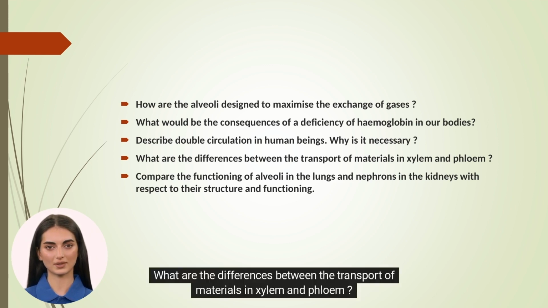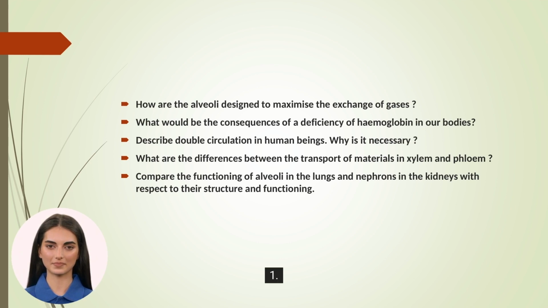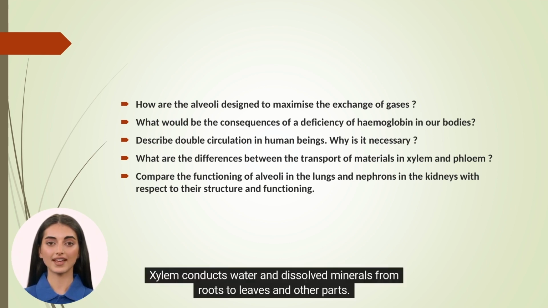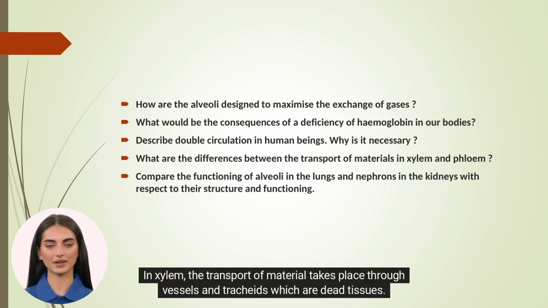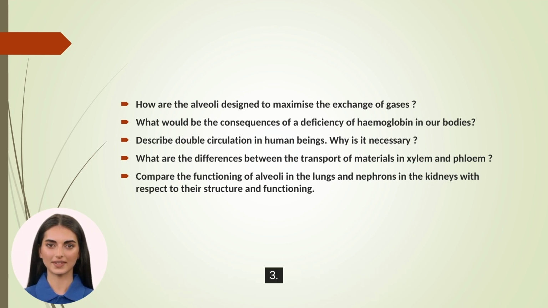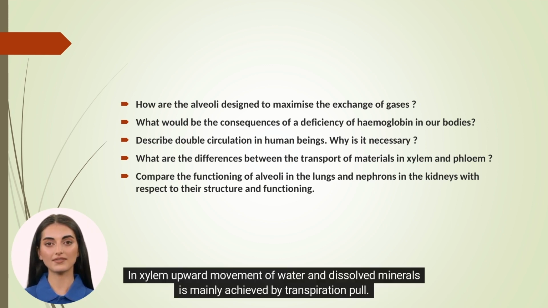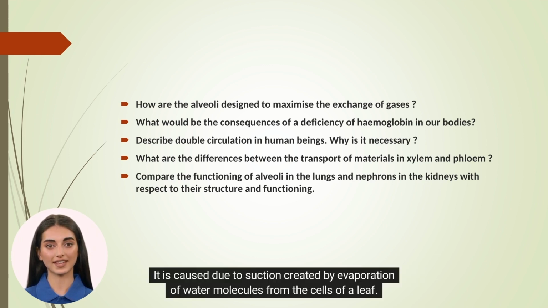What are the differences between the transport of materials in xylem and phloem? Xylem: 1. Xylem conducts water and dissolved minerals from roots to leaves and other parts. 2. In xylem, the transport of material takes place through vessels and tracheids, which are dead tissues. 3. In xylem, upward movement of water and dissolved minerals is mainly achieved by transpiration pull. It is caused due to suction created by evaporation of water molecules from the cells of a leaf.